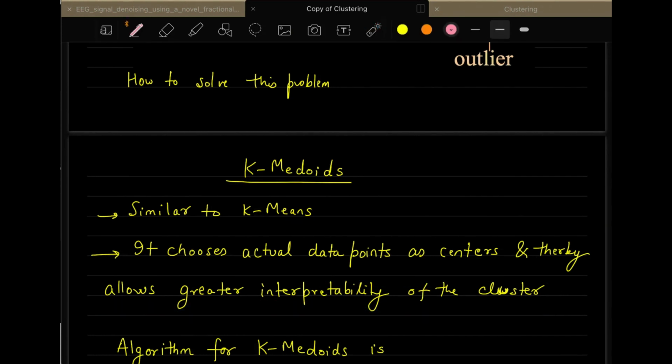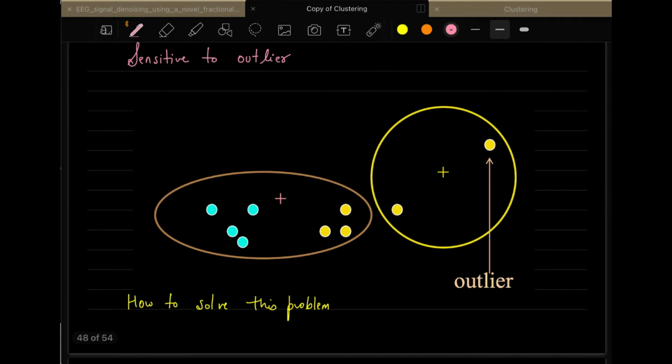The difference is, if you note here, the clusters that you are getting in the final iteration of k-means are not the actual data points. These locations are different from the data points' locations.